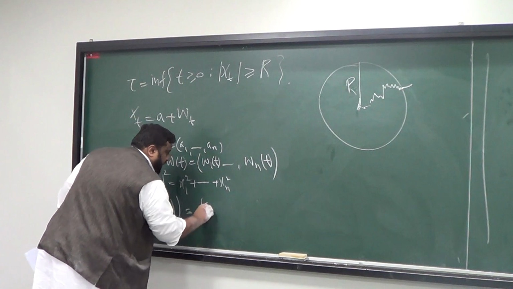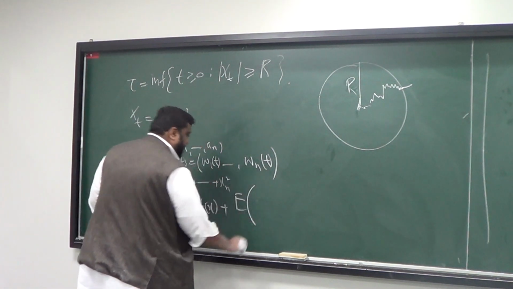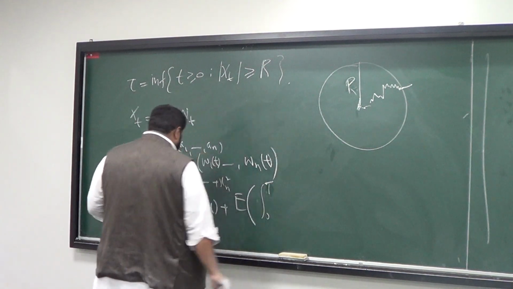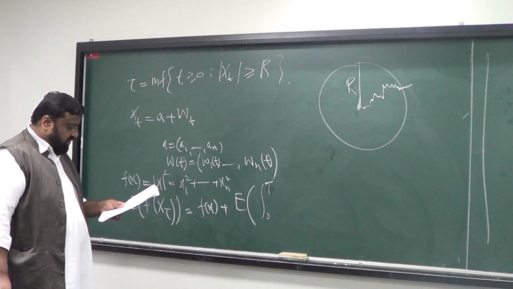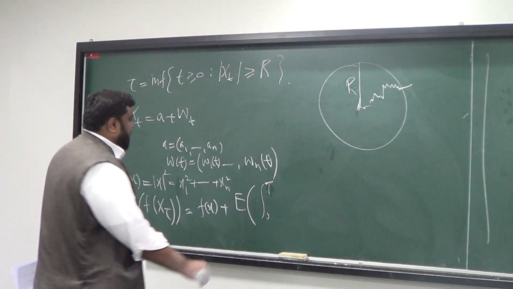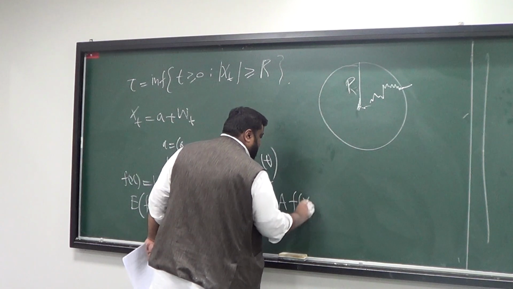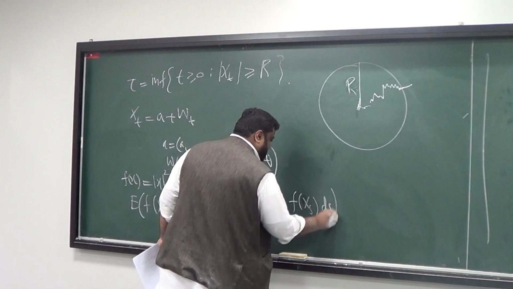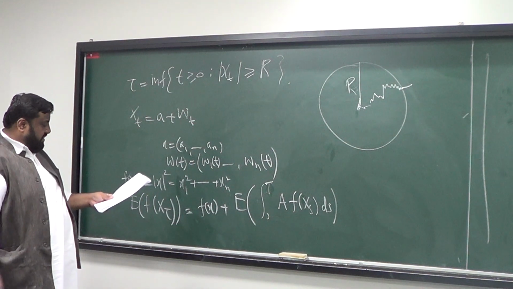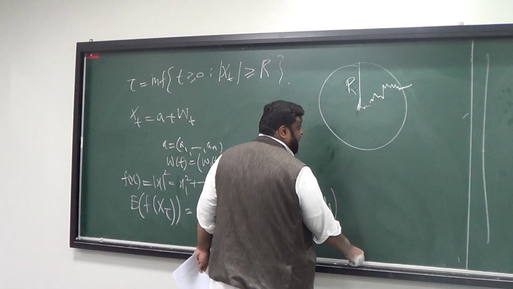So it's going to be f of x plus the expectation of the integral from 0 to tau of the operator A, f operated onto x_s, ds. Okay? So we'll have 0 to tau. So what would be A in this case?